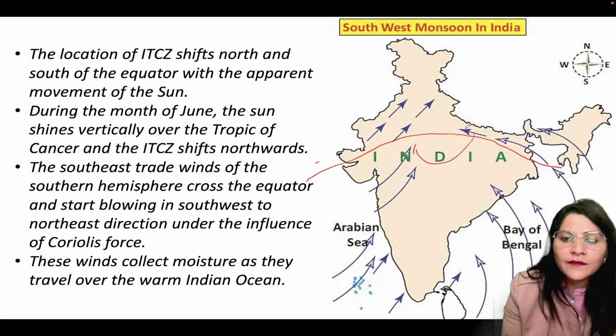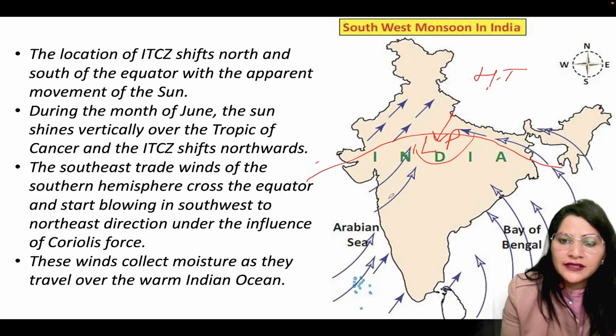And here, during summers, sun rays are falling over the northern hemisphere. Sun rays are falling over here. High temperature means low pressure develops in the northern part of the country, that is in the Indian subcontinent, and high pressure develops in the Arabian Sea area and the Bay of Bengal area, that is over the oceanic part of the country.